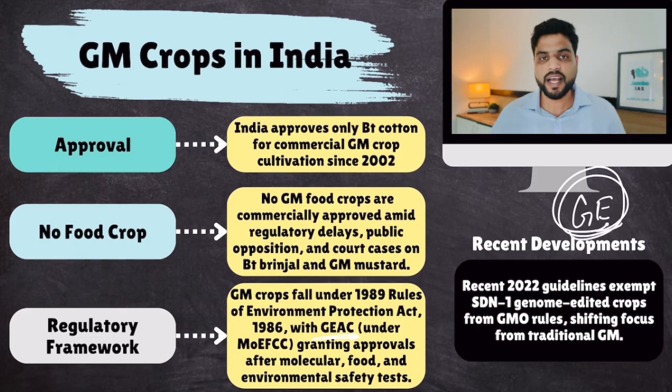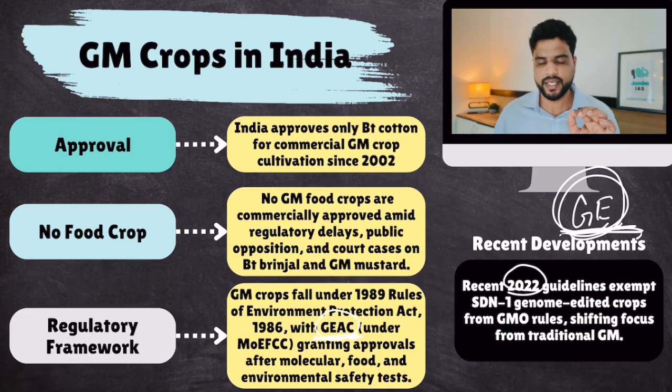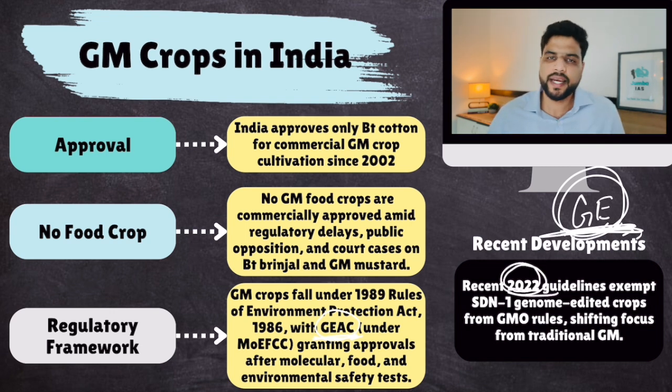Now, GE crops have been given approval in 2022. Now, what is this approval? We'll talk about this topic when we'll cover GE crops. But just remember, only GM crops are not allowed and they require approval of GEAC. GE crops have been approved in 2022. Guidelines were released that they don't need to take any approval from GEAC. Okay, that's the thing that you need to know.